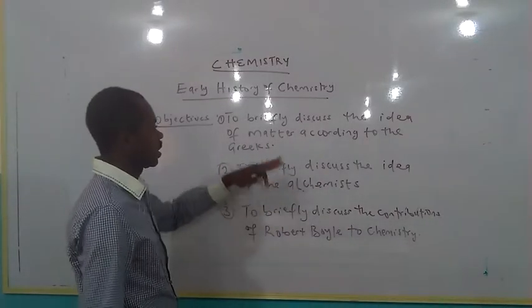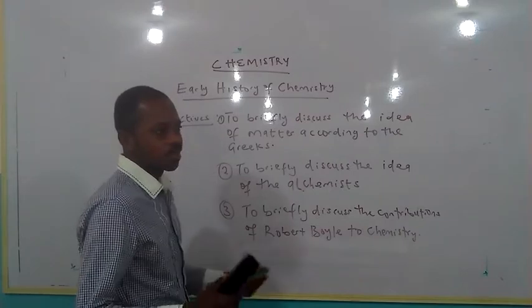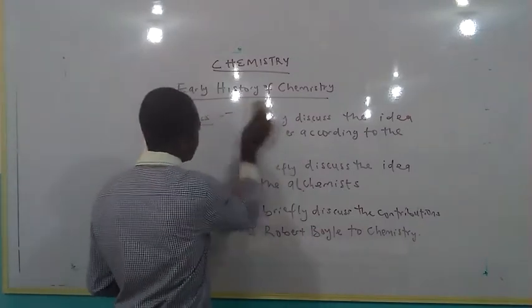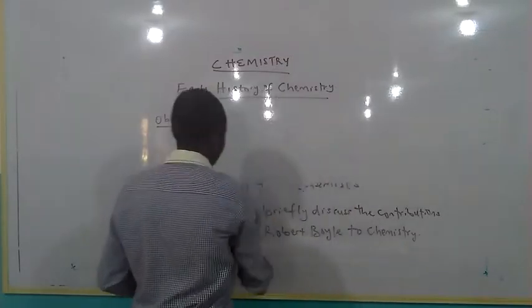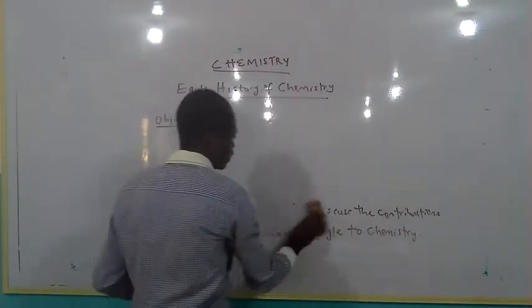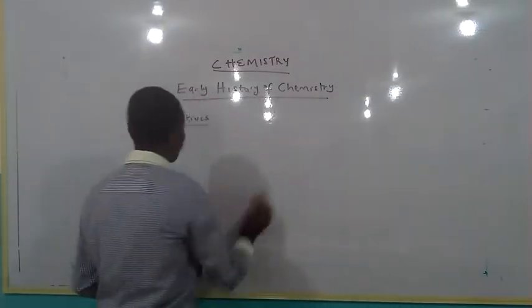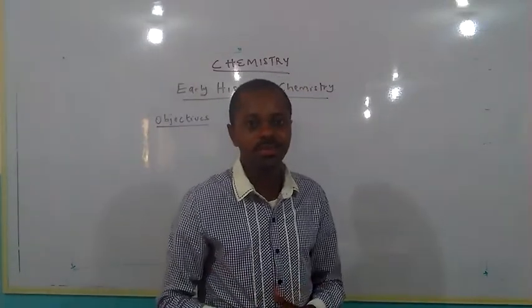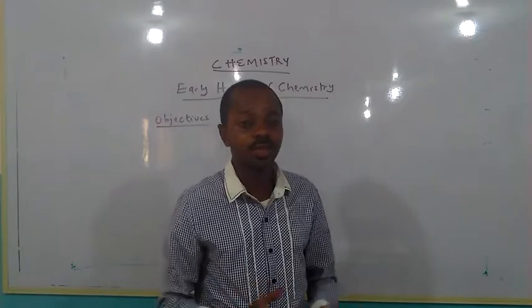First, we want to see how the Greeks brought up the idea of matter. The Greeks began the idea of chemistry, should I say the idea of chemical reactions.